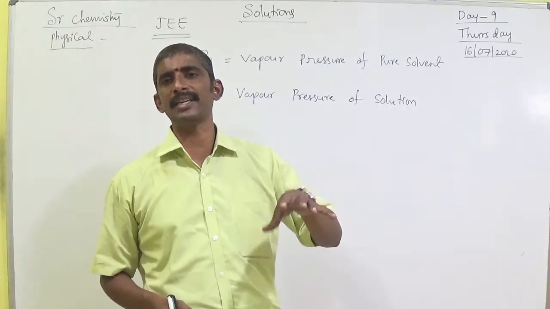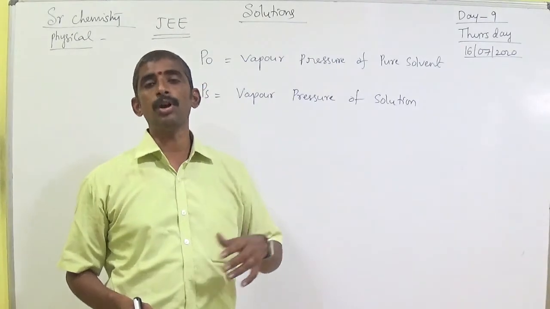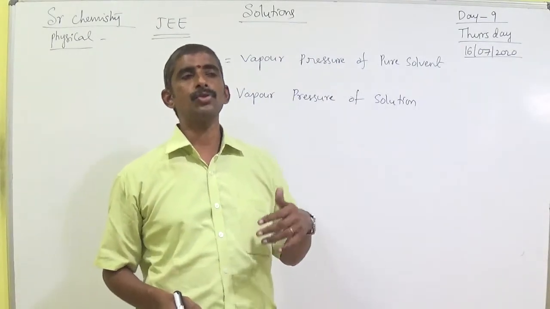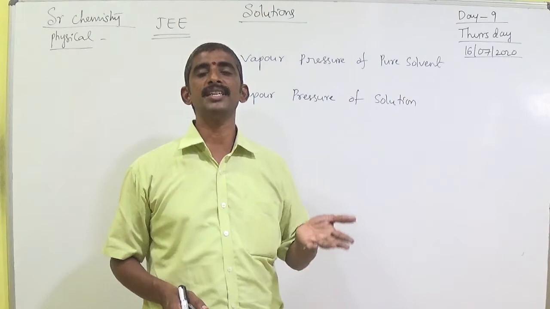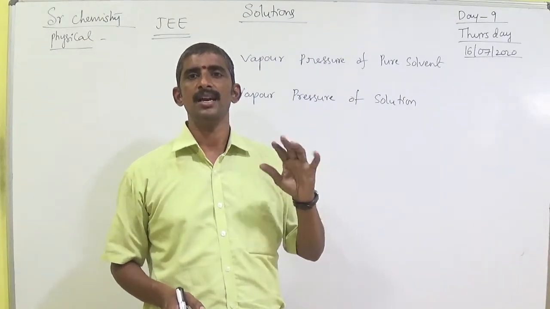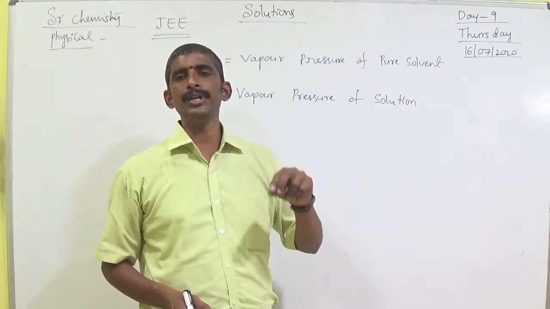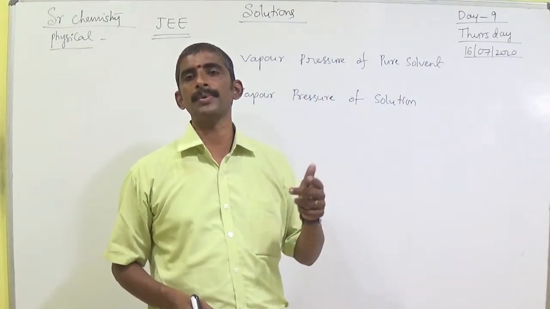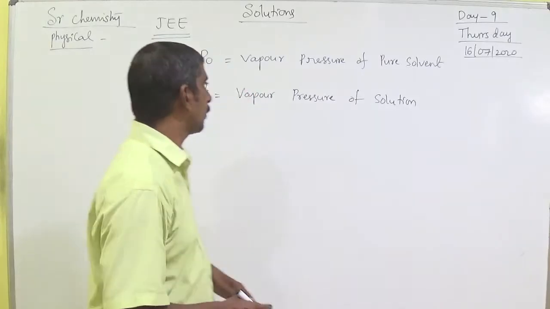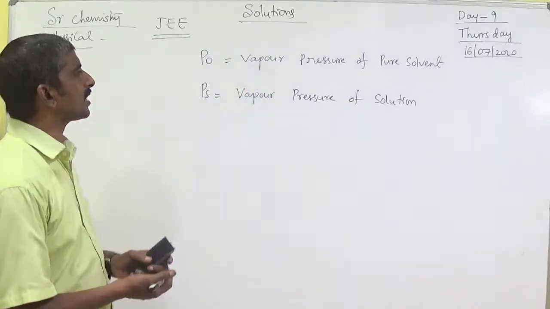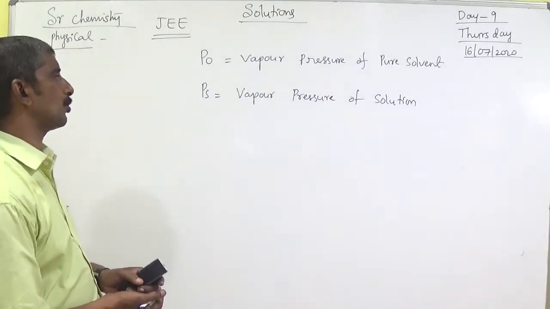In the solution, the number of solvent molecules decreases because solute molecules are added. So vaporization decreases, and vapor pressure also decreases. So when a solute is added to a solvent, vapor pressure decreases.